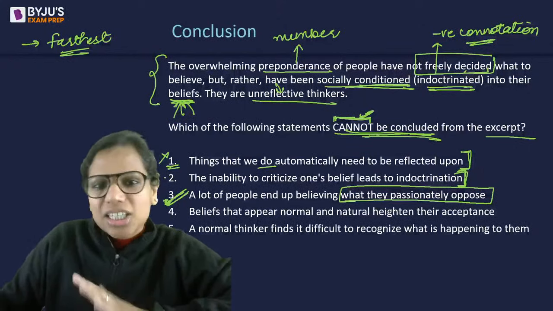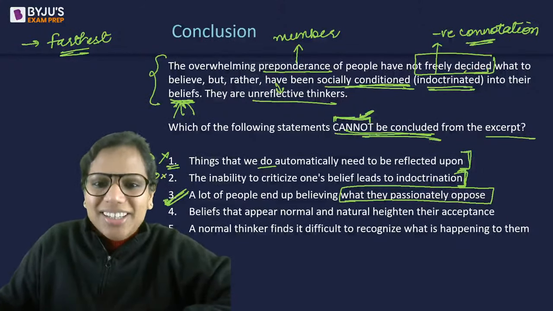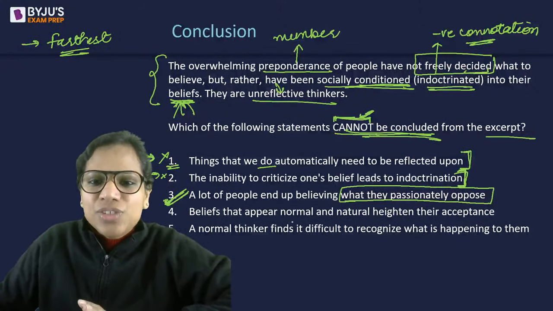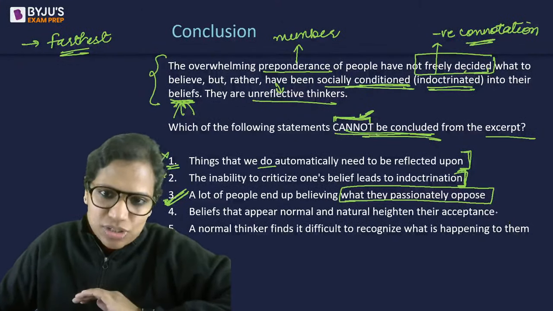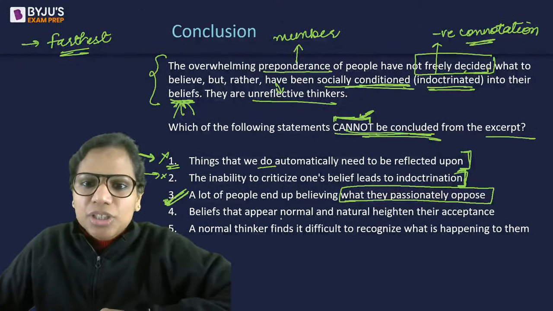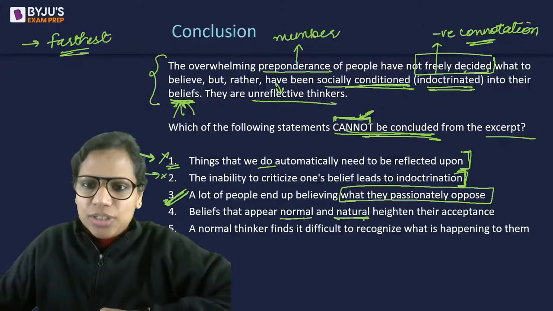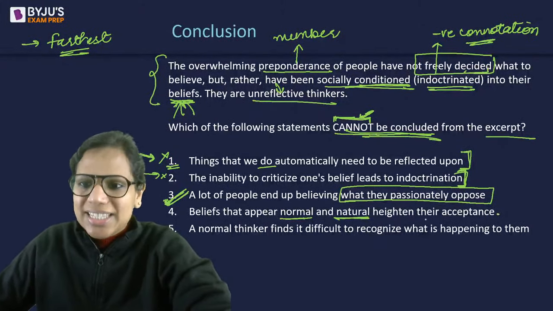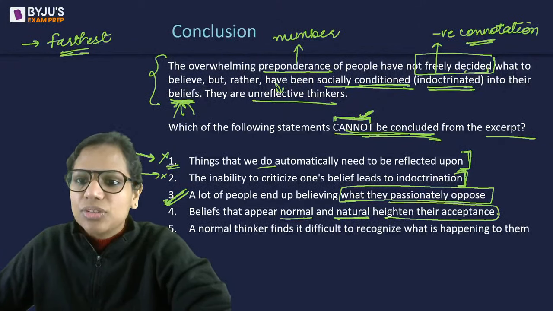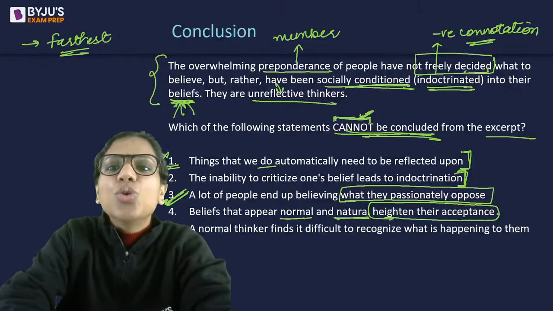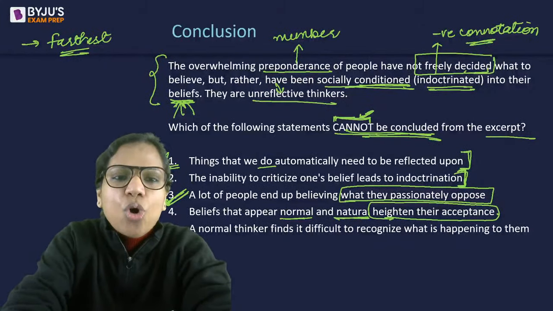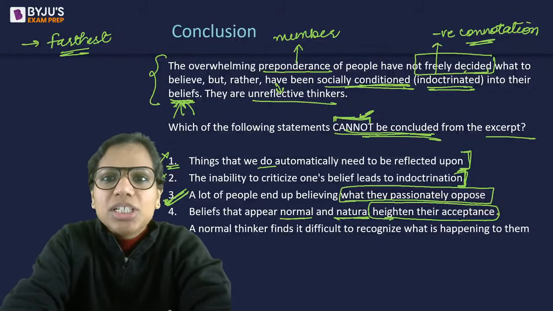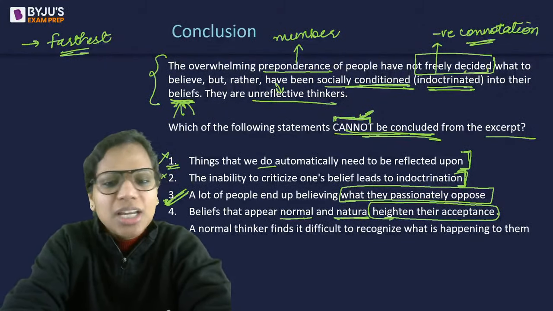So even this we can say seems fine, right? Option 4: beliefs that appear normal and natural heighten their acceptance. So basically, people tend to believe those beliefs that appear normal and natural. To be honest, normal and natural are not the words that have been mentioned in our paragraph, right?